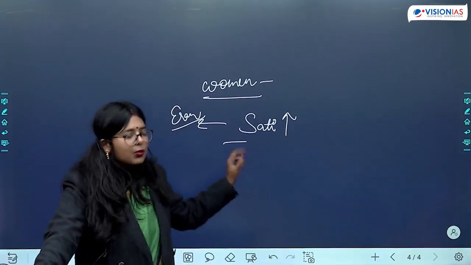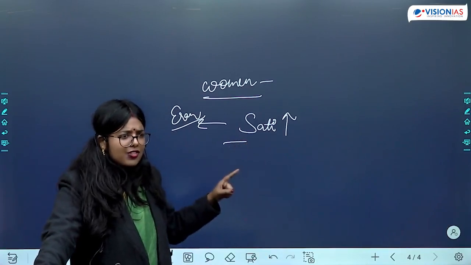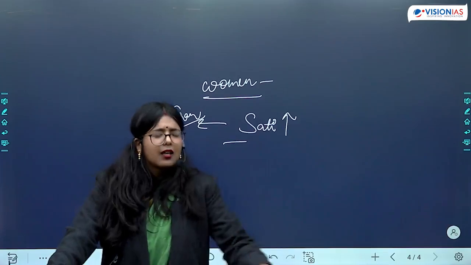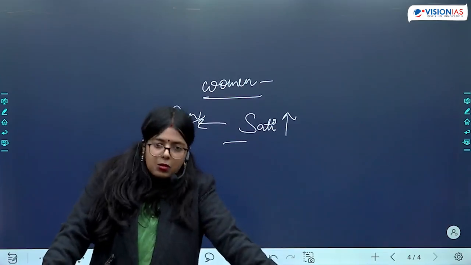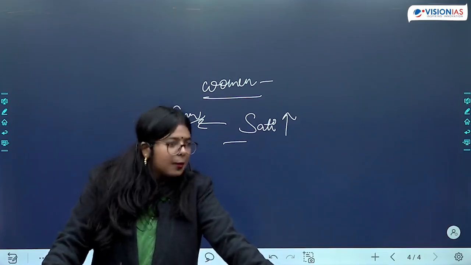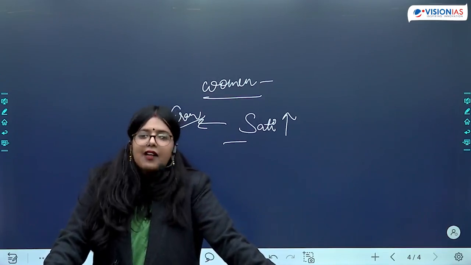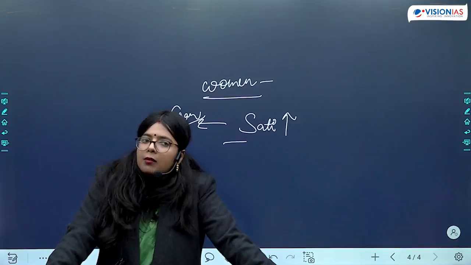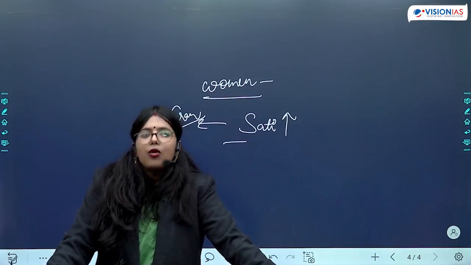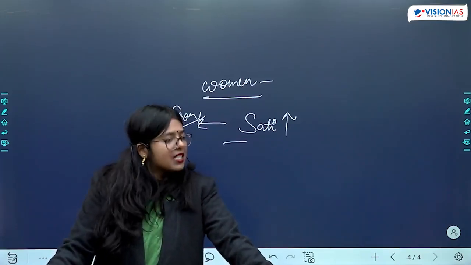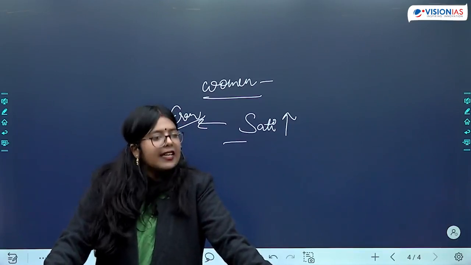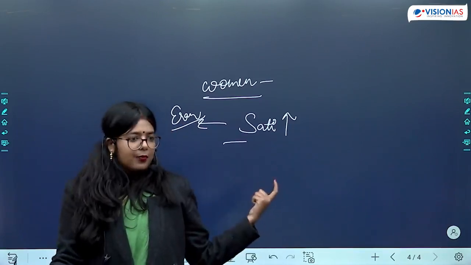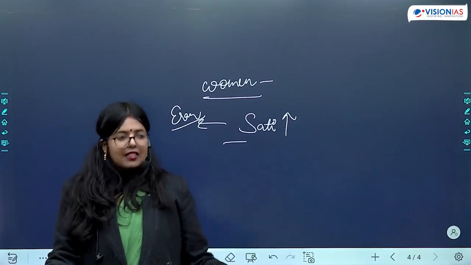Okay, so what were we discussing earlier? Widow remarriage, not allowed, and the condition of women being miserable. So condition of widows, that was pathetic because they did not have rights. When we are talking about the idea of women and property, whether they were holding any kind of property or not, stridhana. We have talked about stridhana. What is stridhana?